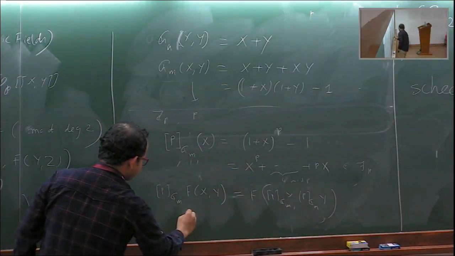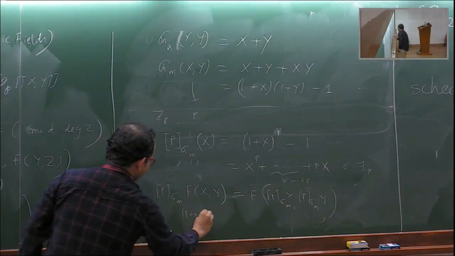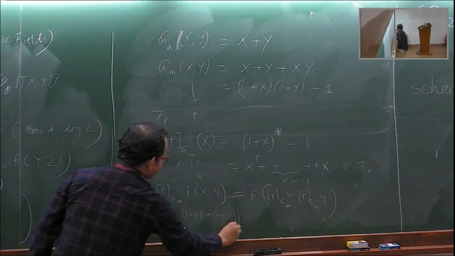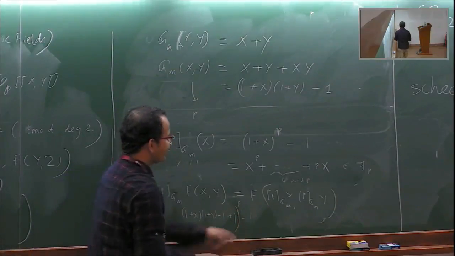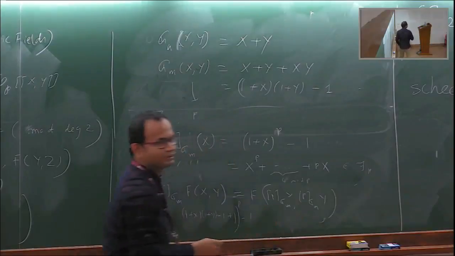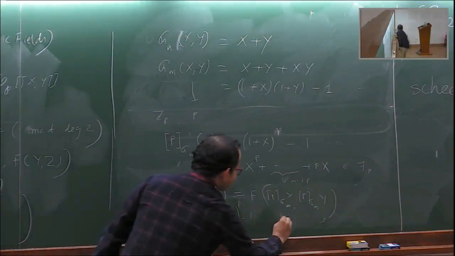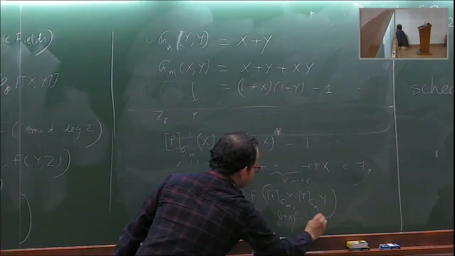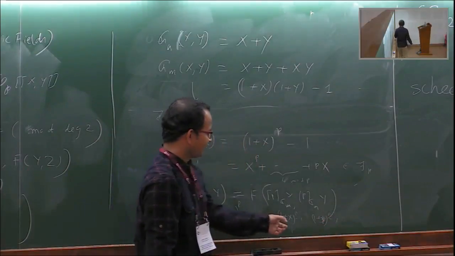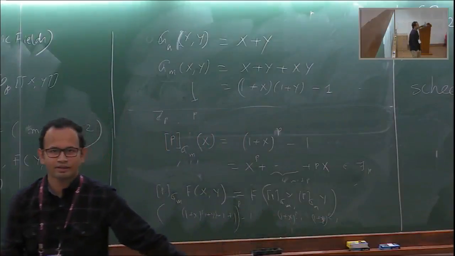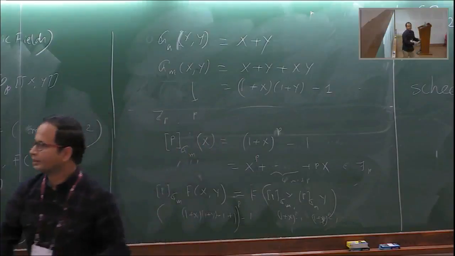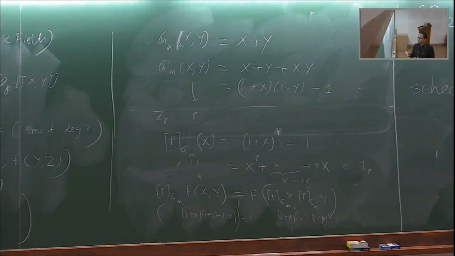I'll get (1+x)(1+y) minus 1, and then to apply the Frobenius, I'll have to take the p-th power and minus 1. And one can also get this here. I'm leaving out the details, but this is (1+x)^p minus 1 and (1+y)^p minus 1, and then when I apply the formal group law, one can check that this trivially follows. This is not something very unusual. The Lubin-Tate formal groups are fairly common.